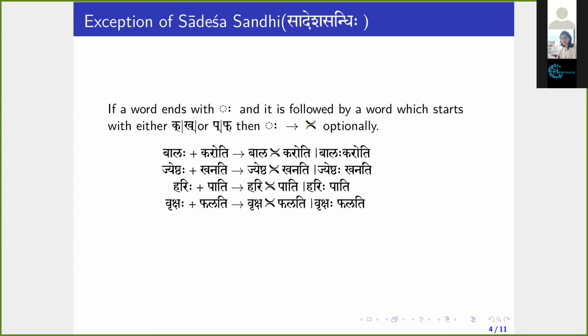Okay. So these are technical terms, and to understand them we need the phonetics. So simply try to remember this: visarga followed by a word which starts with either pa or pha, then visarga is named Upadhmaniya. Can you please write it down? I have written it in the chat box, you can see.